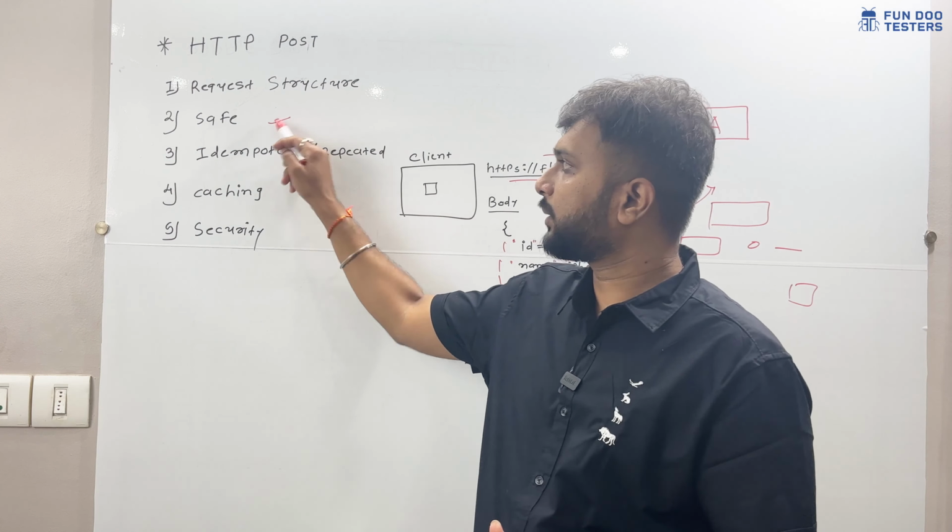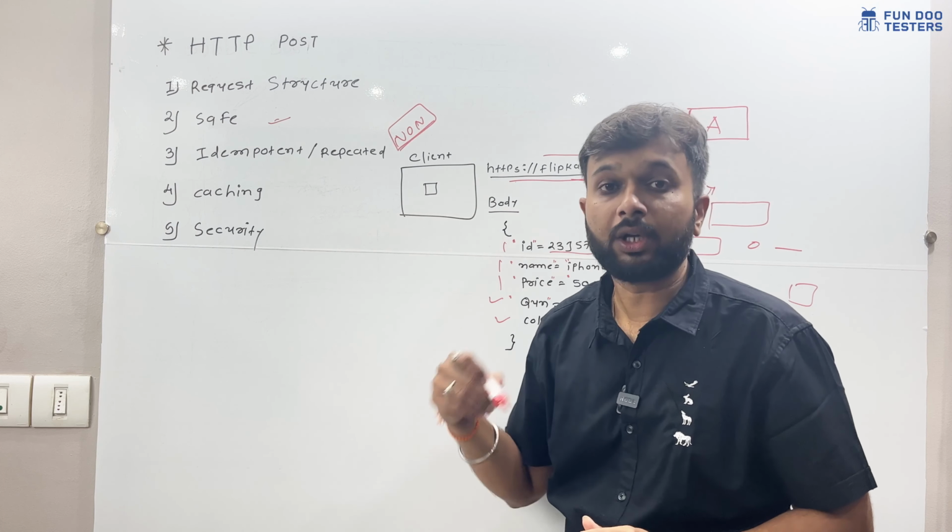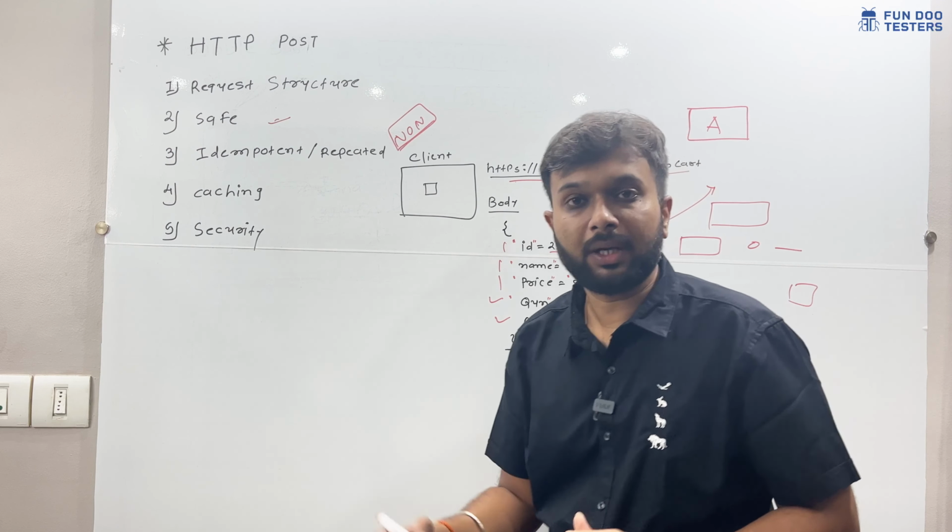Now idempotent or repeatable operation. Is POST API idempotent? No, POST API is a non-idempotent method. You have to remember this very carefully. We cannot repeatedly hit the same request multiple times. Otherwise what will happen: we have built this request and we send it, so every time in the cart one product's quantity will increase. Or if we are going to create a new Gmail account and we click on send, it will create multiple Gmail accounts for one person. That is why we cannot hit POST API multiple times.